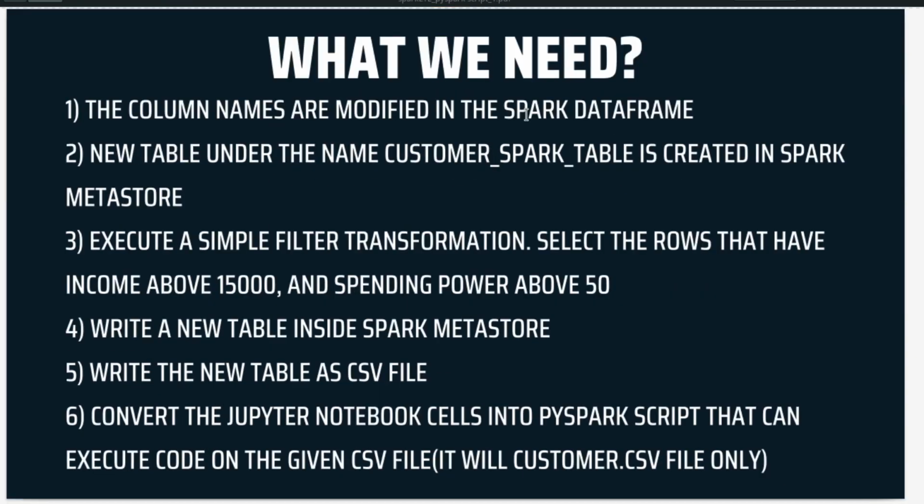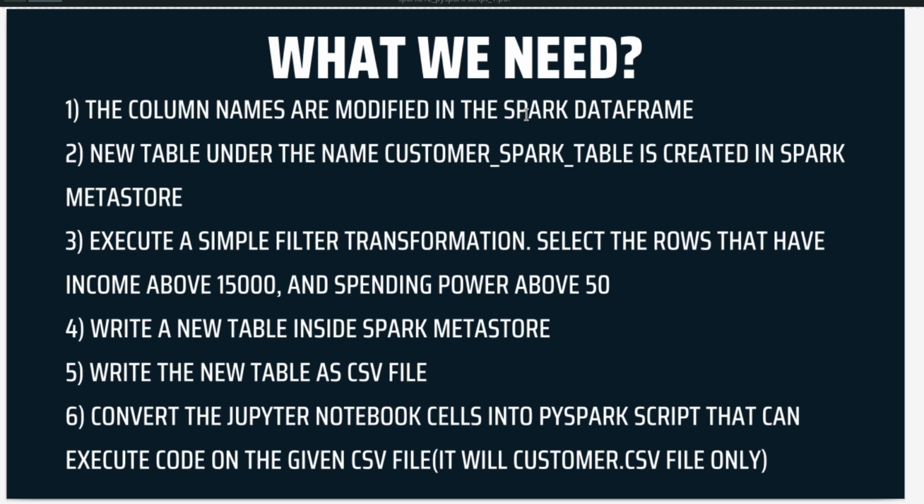What do we need? First of all, we need to read the data from a CSV file. We need to modify the column names. We need to create a new table under the name customer Spark table, and we have to create a new database also. We need to execute a simple filter transformation where we want to select the rows that are having income above 15,000 and a spending power of above 50.